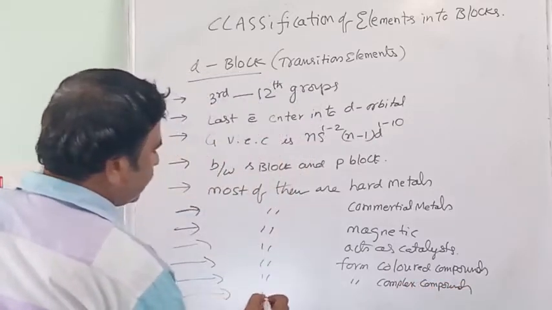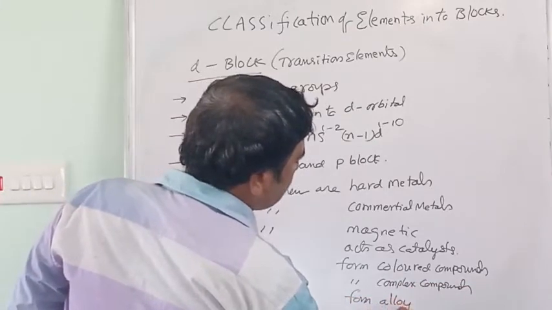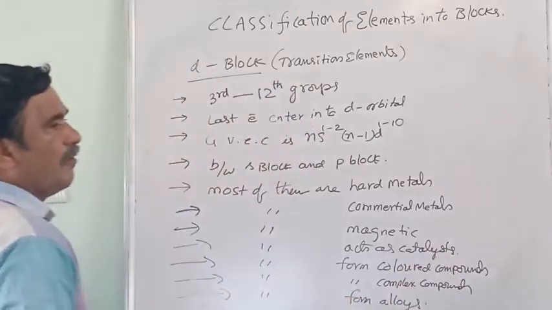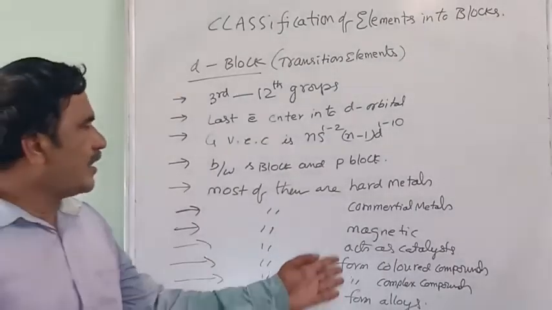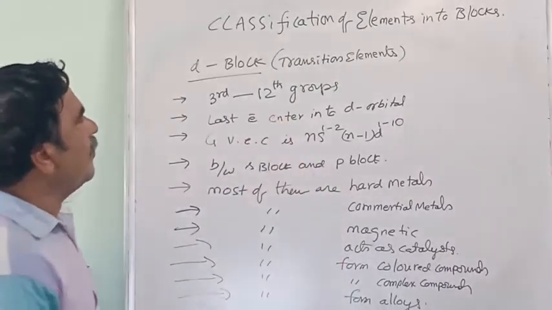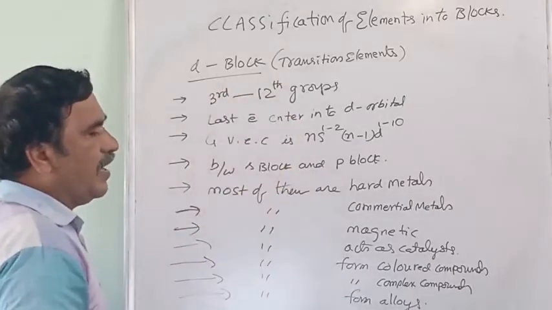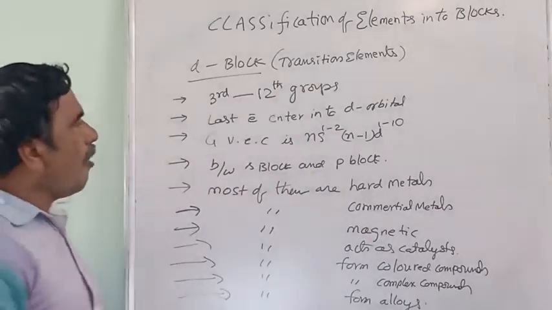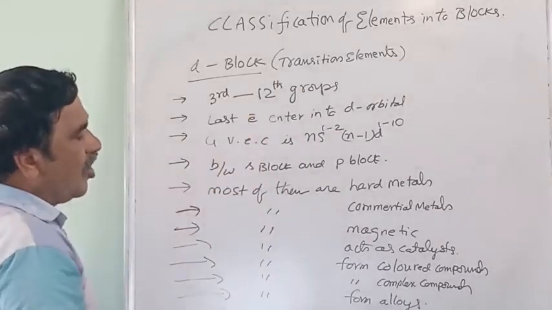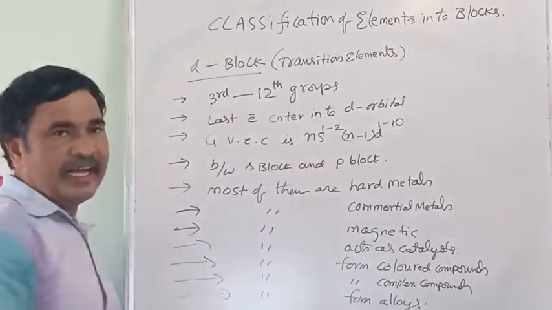Most of them form alloys. These are the properties of D block elements or transition elements. He can ask the question separately, write the properties of D block or write the properties of transition elements. We can give this full details.